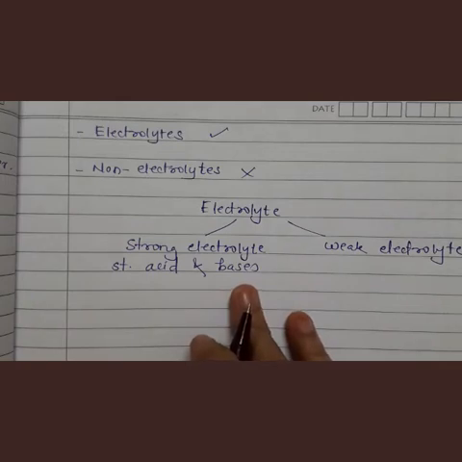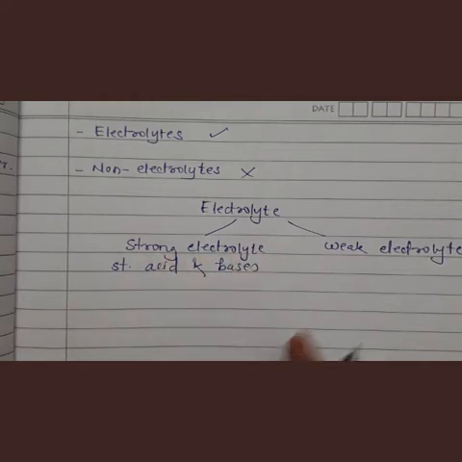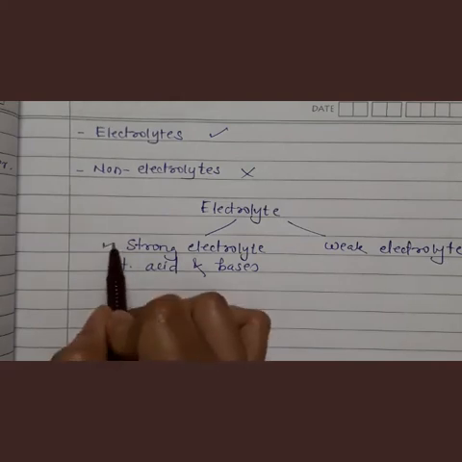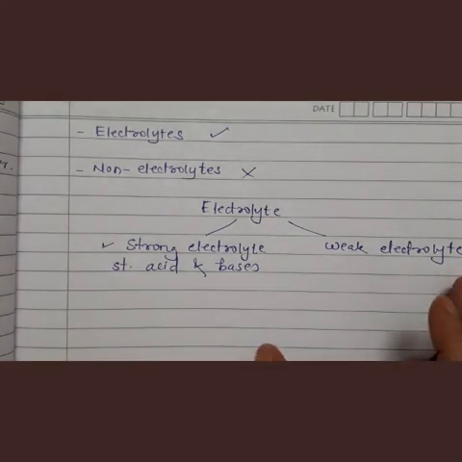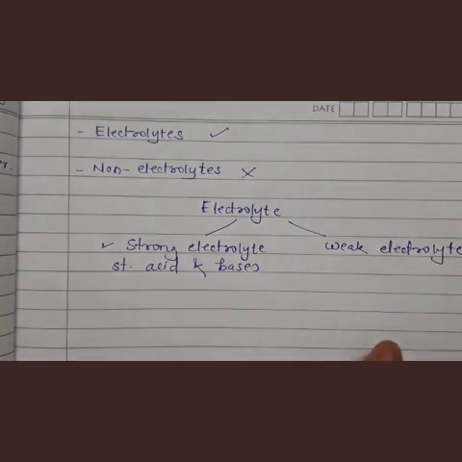When we dissolve substances such as strong acids and strong bases, they dissociate completely. Complete dissociation takes place, so cations and anions are available to a large extent for the conduction of electricity, and that's why they are called strong electrolytes. Complete dissociation means strong electrolyte, and incomplete dissociation or no dissociation means weak electrolyte.